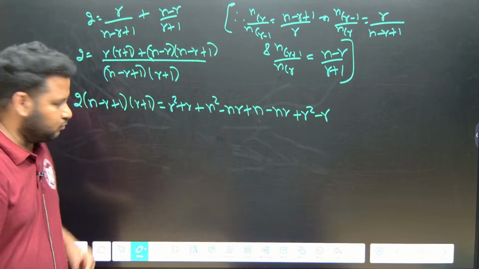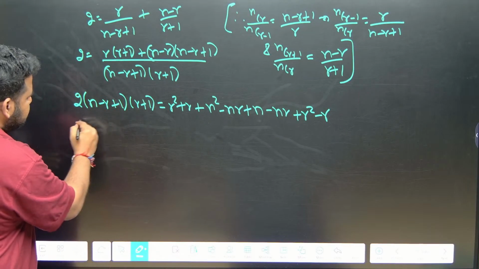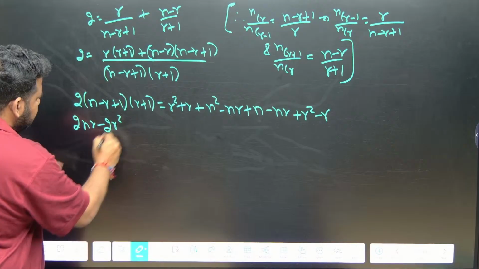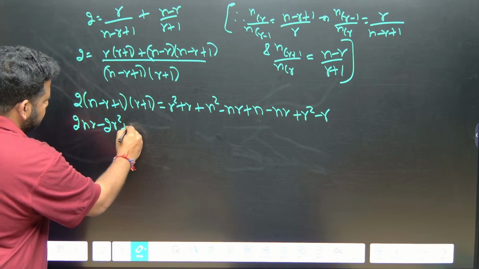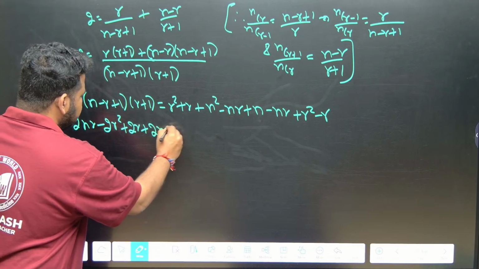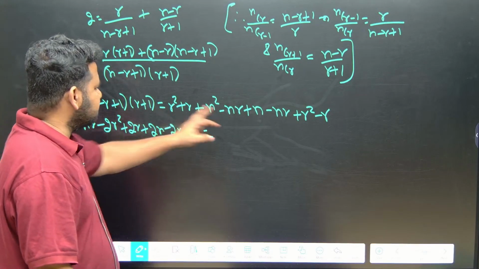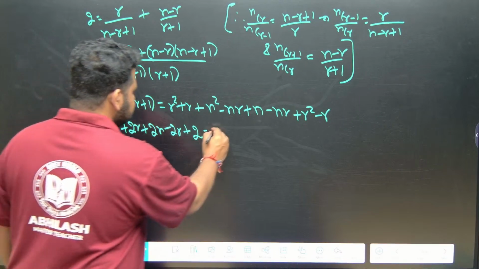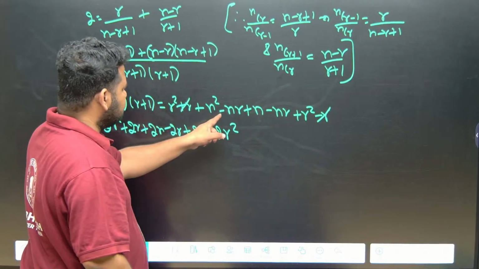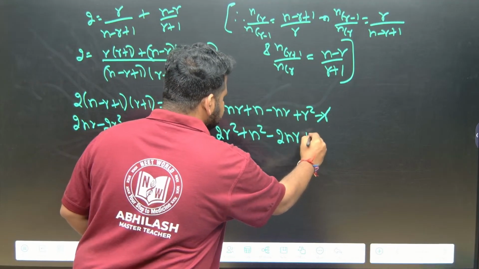We got it. Now, see here, this will multiply with 2R. This is 2NR, R into R is R square, minus 2R square. What is this? Plus 2R. Then we have to multiply by 2 into 1 is 2, so this will become 2N minus 2R plus 2. Now let us see, R square plus R square is what? 2R square. Plus R minus R cancel. What about this? Minus NR is what? Plus N square, let us write down, minus 2NR plus N. This is what we have.